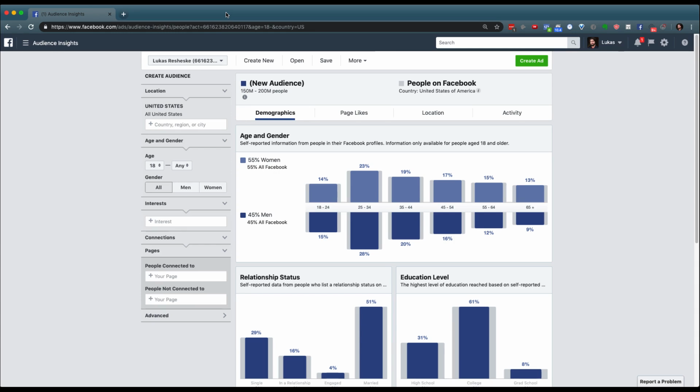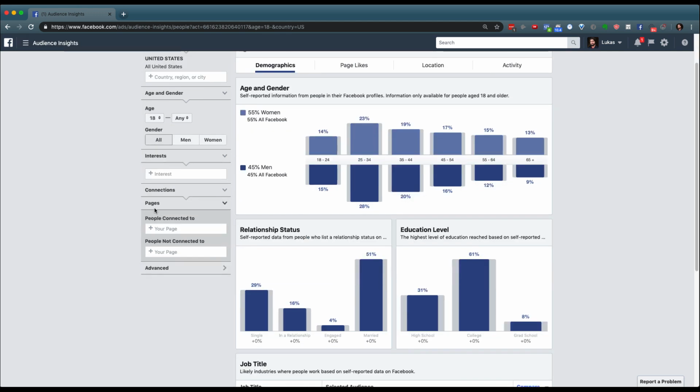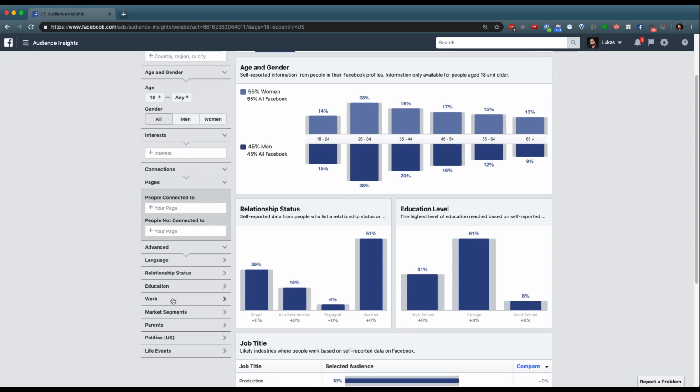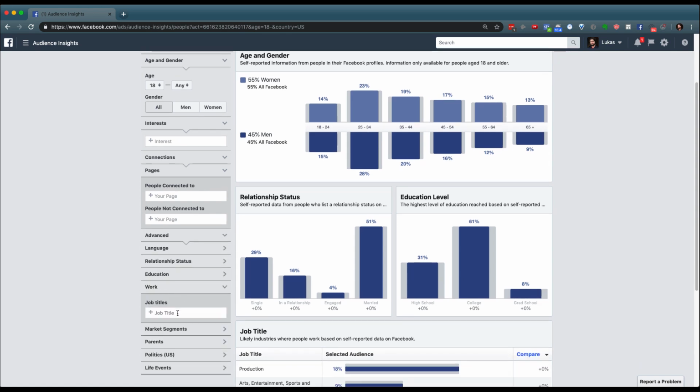Now, to use Facebook, you're going to want to navigate to the Audience Insights portion of your ad manager. So I had to hop into my account here, not in an incognito window, but once you get to the Audience Insights portion, you can start to look around and see what's visible based on a lot of different types of information. In this case, we can search by work in terms of job title.